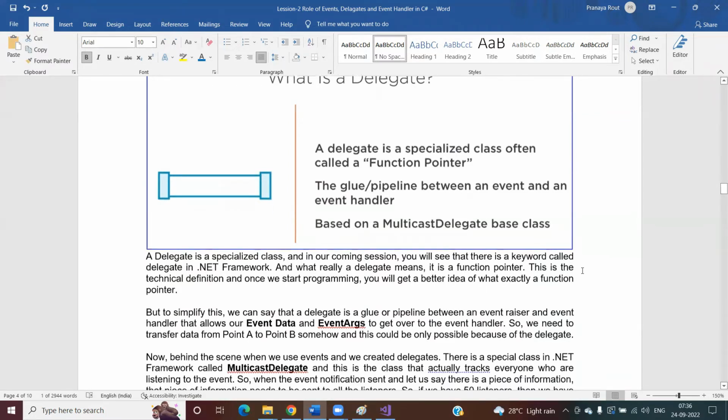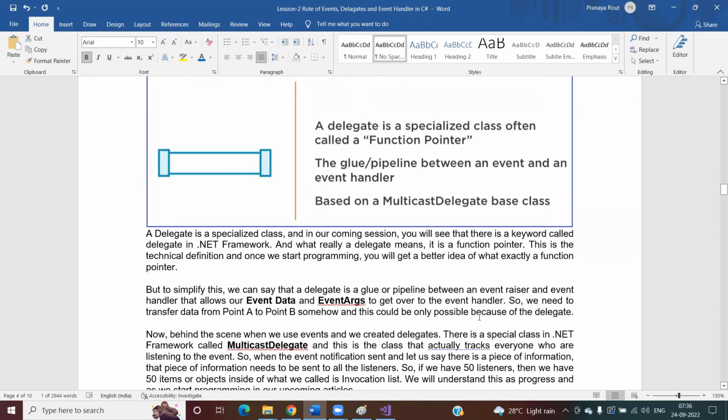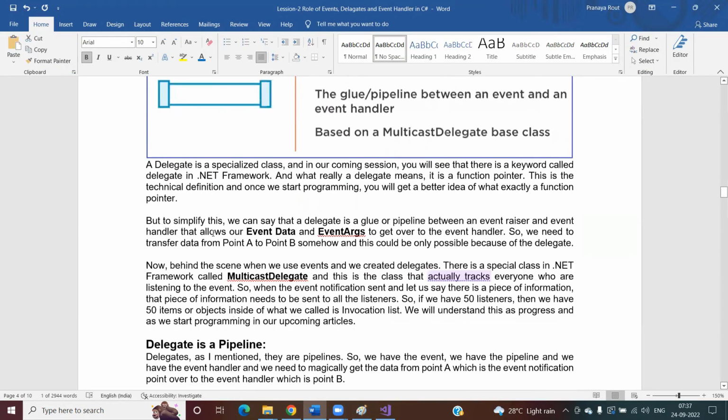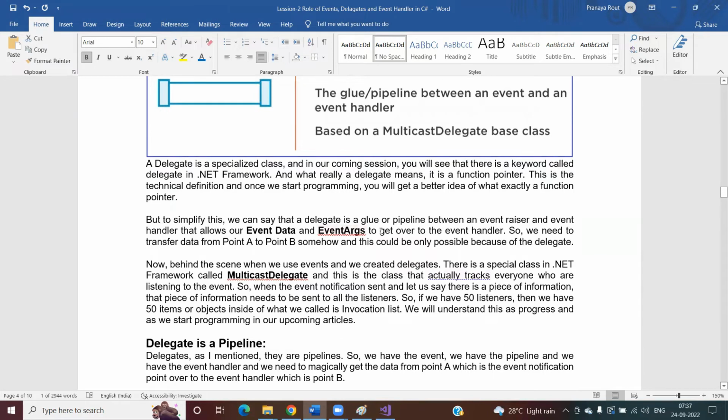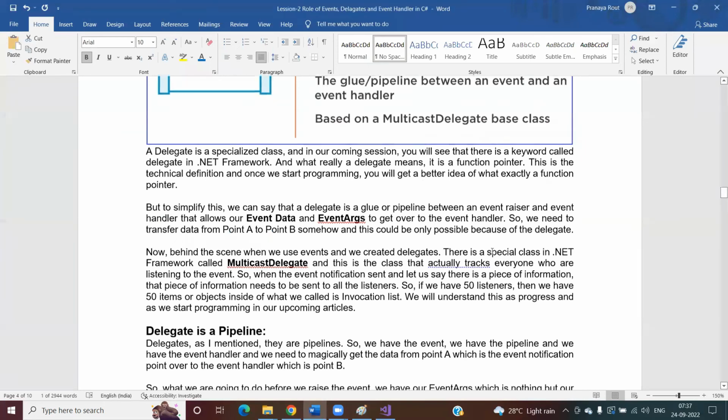But to simplify this function pointer definition, what we can say is that a delegate is a glue or pipeline, right, between the event raiser and the event listener. So you can see this is the delegate. This is nothing but a pipeline, and this pipeline is between the event raiser and the event listener, right? And this pipeline allows our event data, or event args, to go over to the event handler. So what is the use of this pipeline? This pipeline will get the data from the event raiser, and this pipeline will transfer that data to the event handler. So this is the use of a delegate, right?